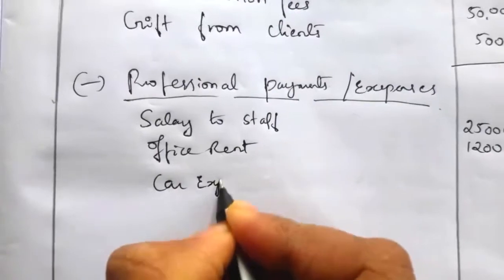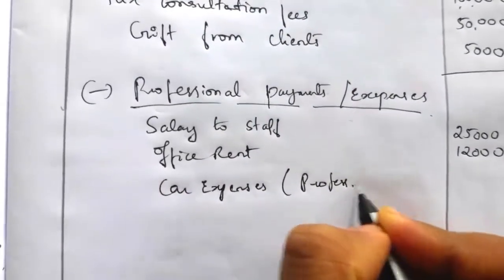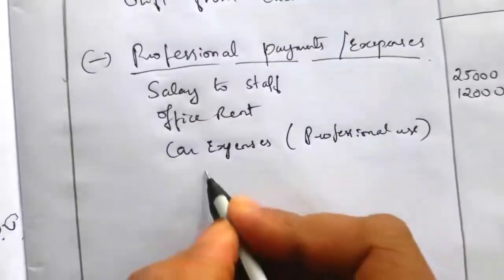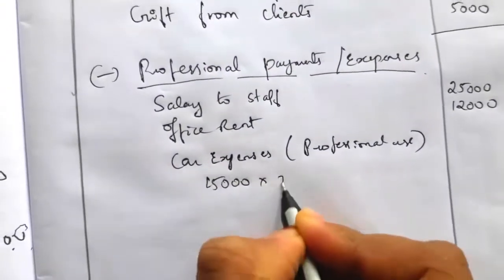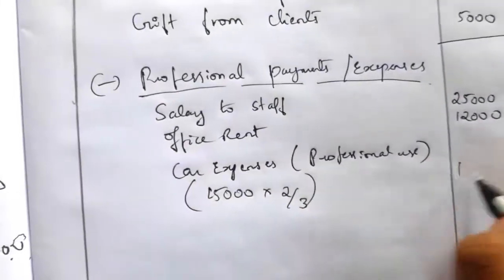Car expenses of professional use only we have to take. So the total car expenses is 15,000. 15,000 into 2/3 we have to take. So that is a value of 10,000. 10,000 is the car expenses.